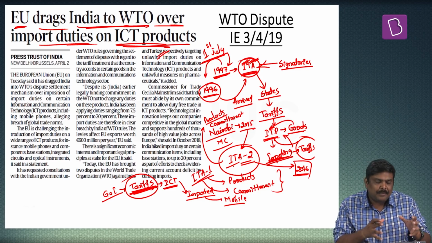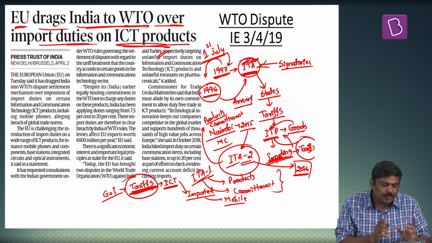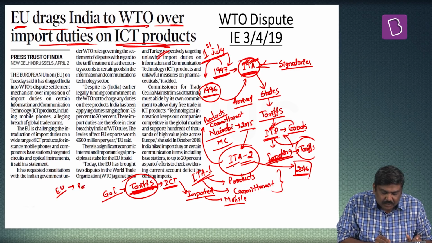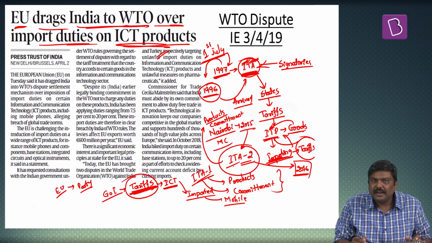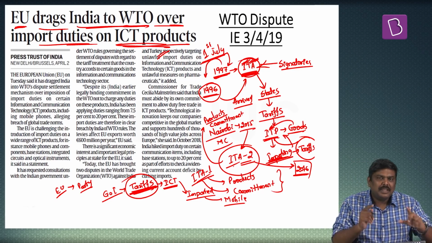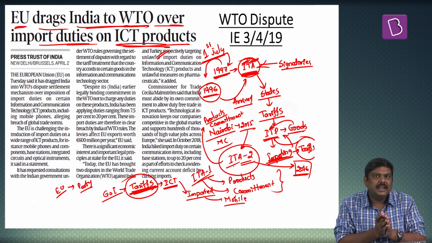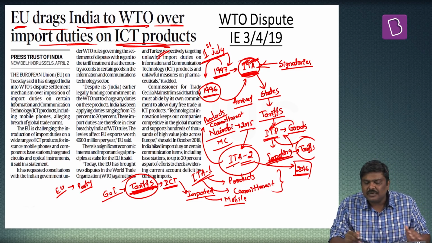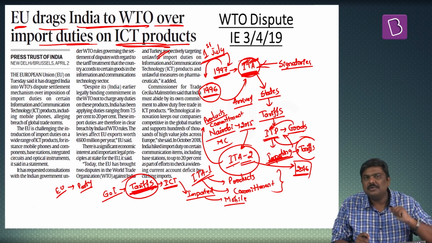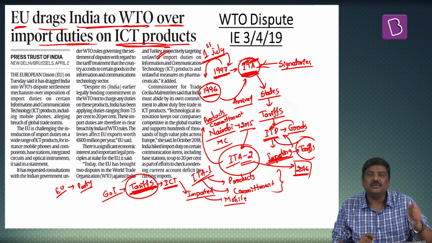Now, what will happen under this particular situation? The European Union has stated that since India is a party to ITA, it doesn't have any right to impose these kinds of import duties. By imposing them, it is going against the provisions of this ITA, and we have taken this case to the WTO dispute resolution mechanism, where it will be resolved now.